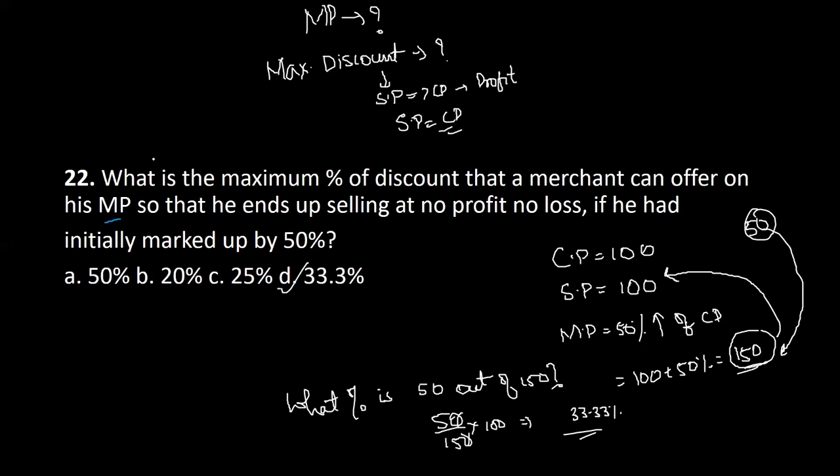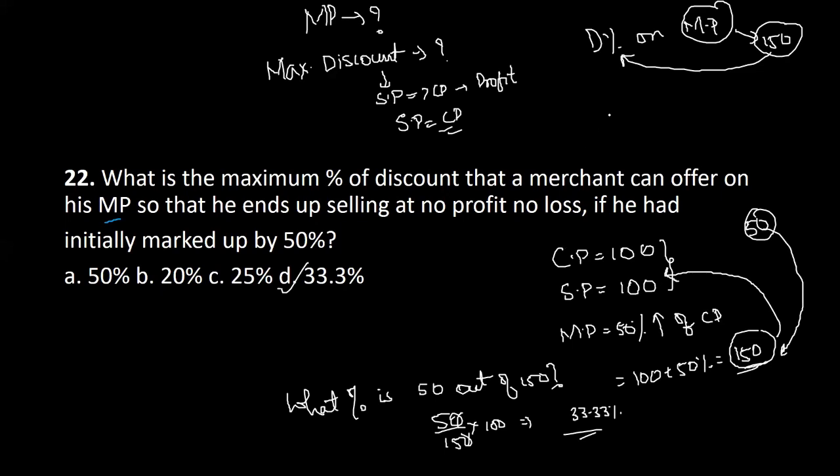Yamini, not on the cost price or the selling price. How will you calculate discount? Discount is always calculated on what? On the marked price, right? Now what is the marked price? 150. So we have to calculate the discount on 150, not on the cost price or the selling price. According to what you wrote, you will get the answer as 1 by 2, which is 50%. Why are you taking 50 by 100? You're trying to calculate it over cost price or selling price, but that's not what we need to do.